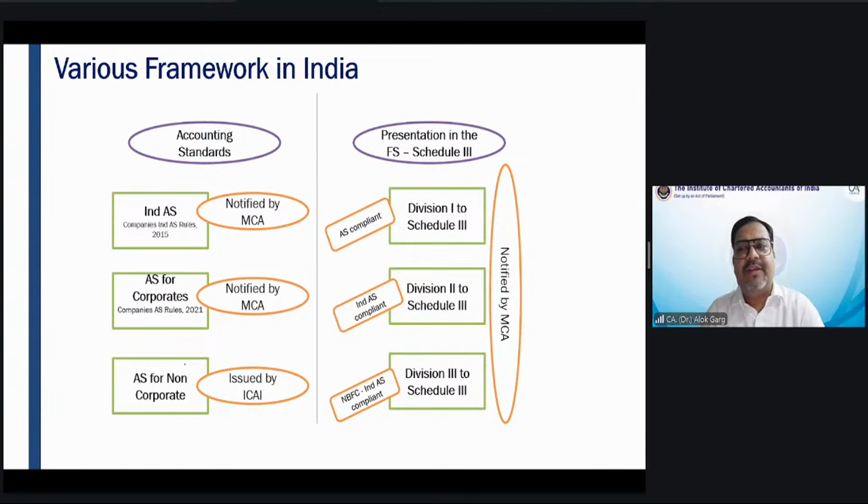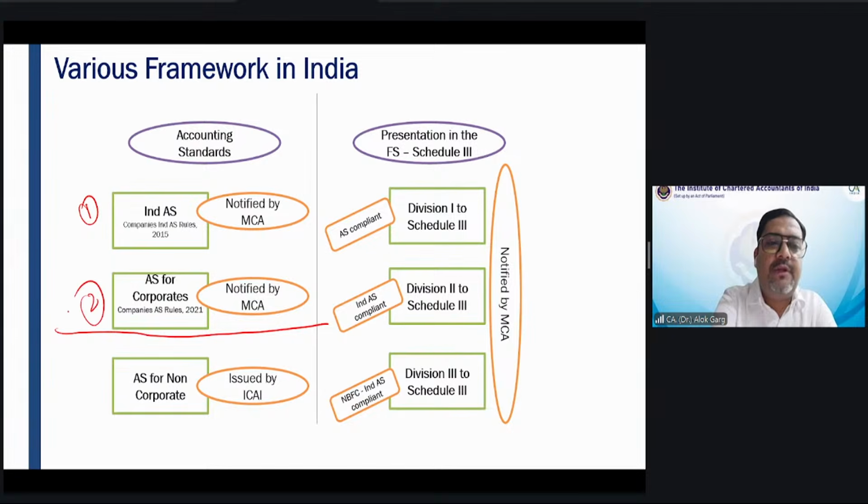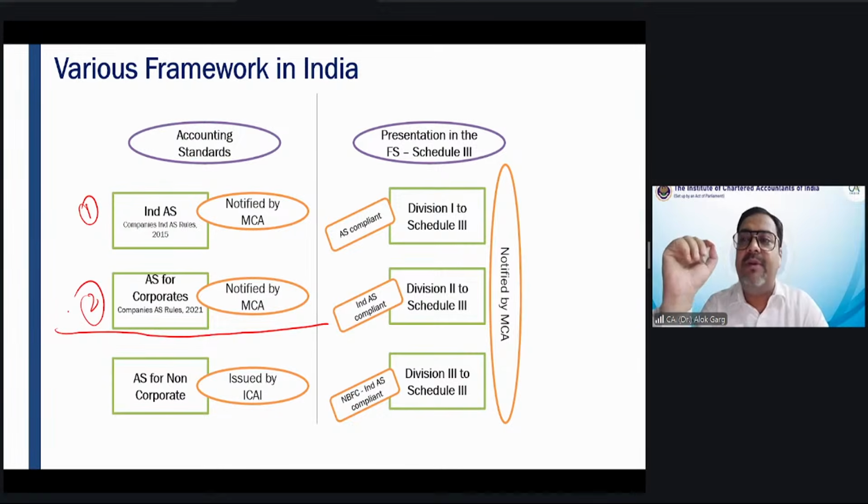Friends, if you look at your screen, there are three series of standards. The first two series, number one and number two, are for corporates. Corporates means where the name ends with Private Limited or Limited.